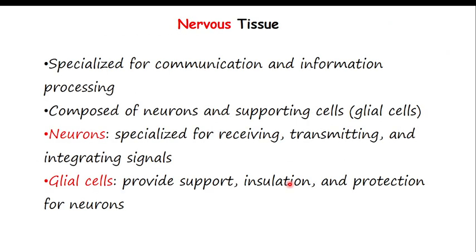Let's go to the nervous tissue. Nervous tissue, apart from epithelial tissue and muscle tissue, is specialized for communication and information processing, meaning coordination of the body. Once your nervous tissue is not working properly, you are going to be crazy. You are going to be talkative. You are going to be gossiping.